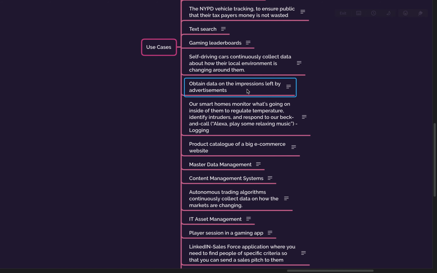Obtain data on impressions left by advertisements. So it is basically a column. Yeah, columnar is a good option here, because what you're tracking again is impressions left by advertisers.